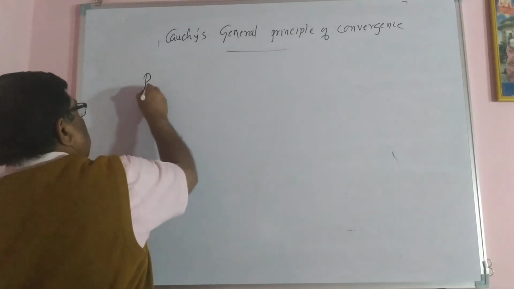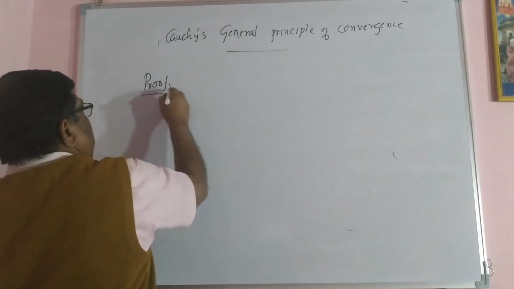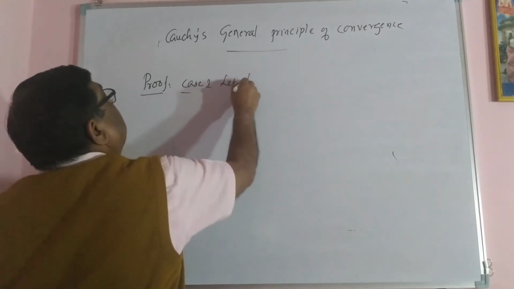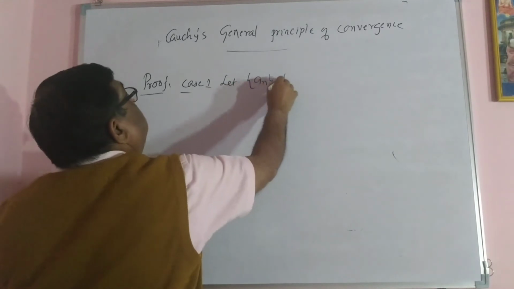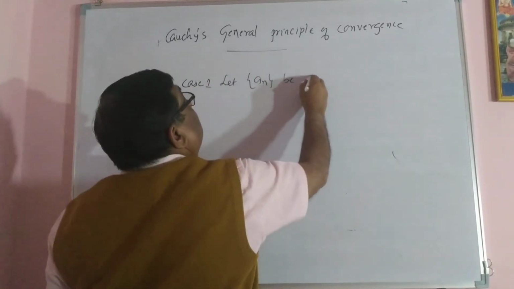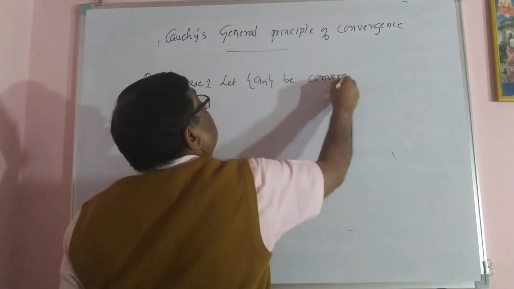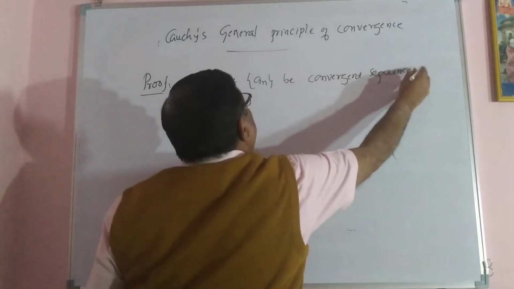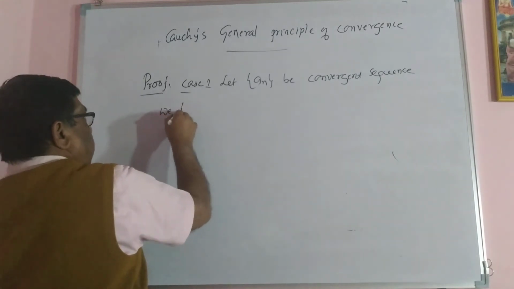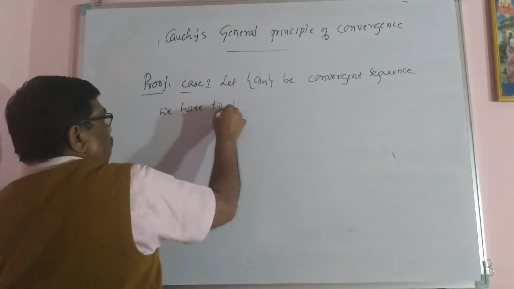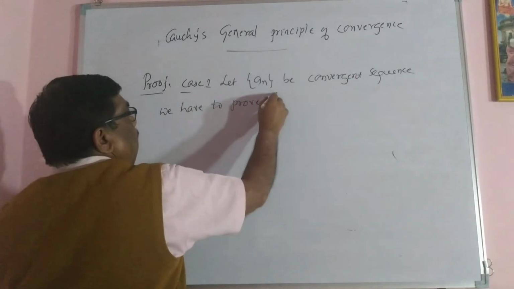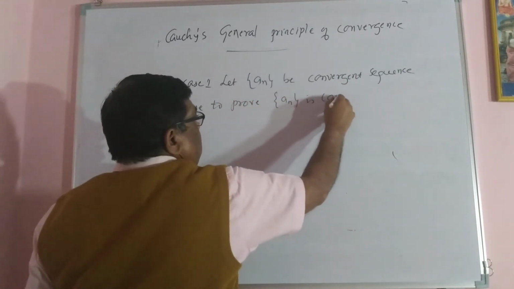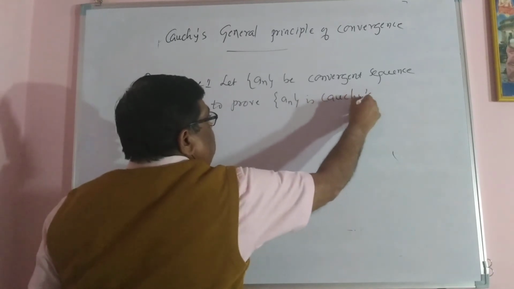Let's prove this. So, proof of this. Case 1. Let a_n be a convergent sequence. We have to prove a_n is a Cauchy sequence.